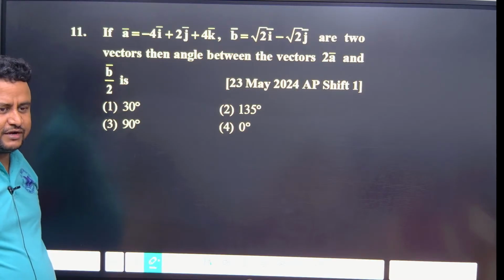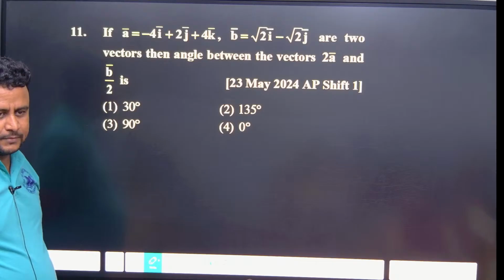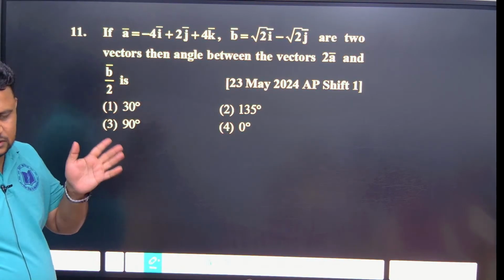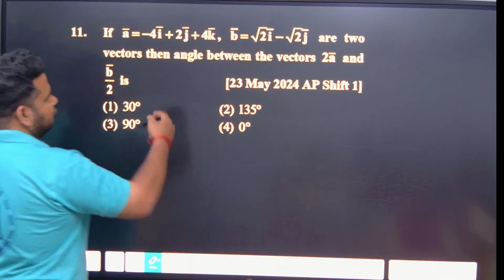When you have to find an angle, you have to use dot product. A cross B you use for area. So here they are asking what? Angle. So once angle comes, you should strike it in your mind: it is dot product. So here you have to find the dot product of what?